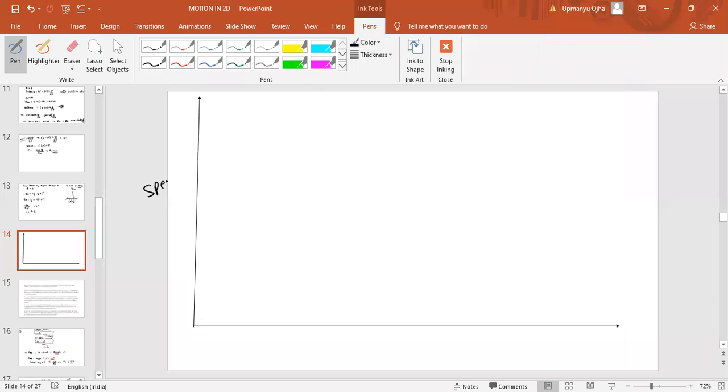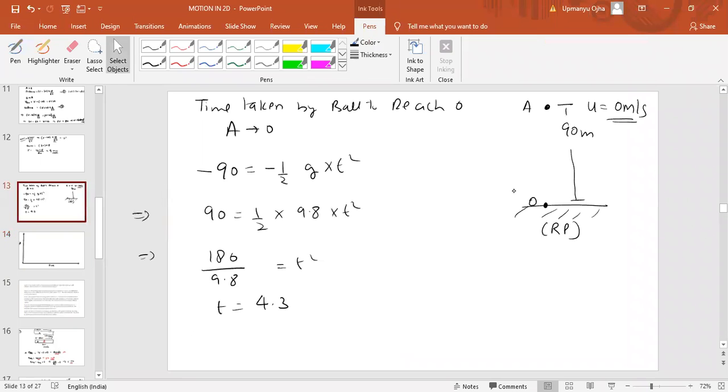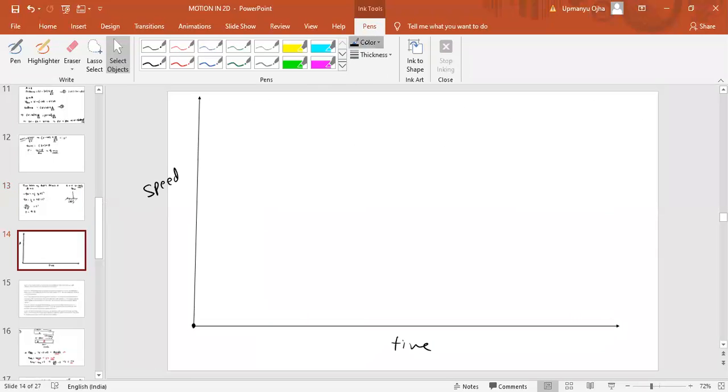So at time t equal to 0, the particle was at point A. Its speed is 0, initial velocity is 0. When you drop the ball, it is under uniform acceleration, so the speed-time graph for uniform acceleration is a straight line inclined to the time axis.